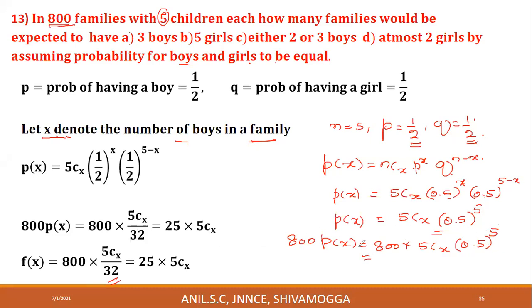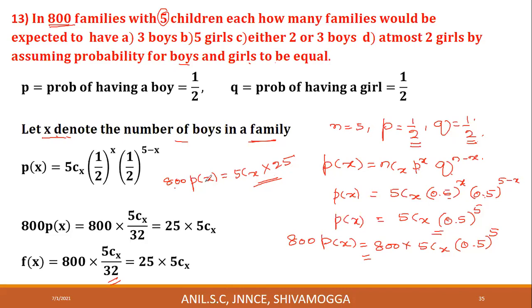This is equal to, that means 800 P of X is equal to 5CX into 800 by 32, which is 25. This is the probability function of all the 800 families.